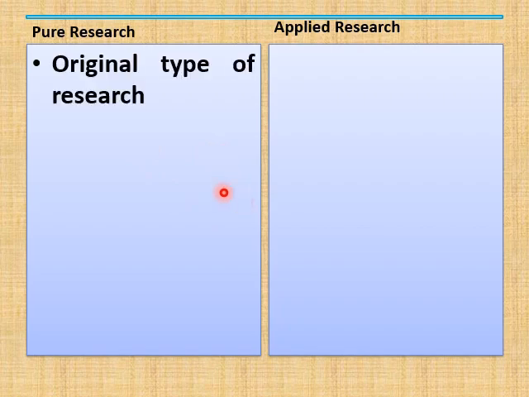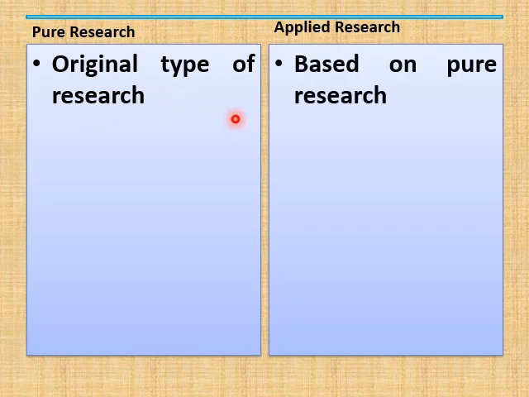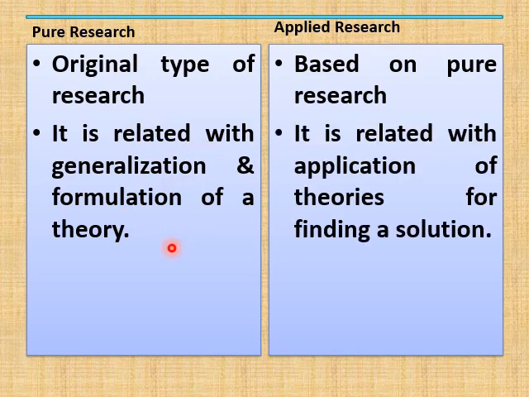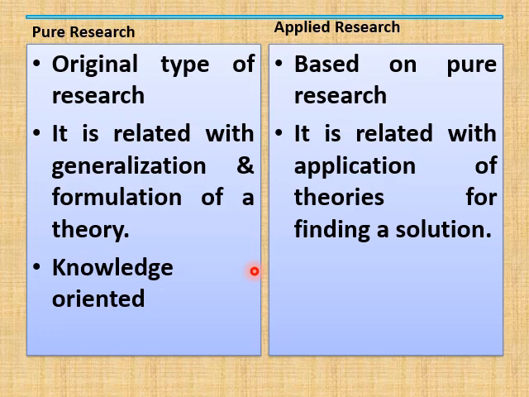Let us analyze the difference between pure research and applied research. First one, pure research is the original type of research, but applied research is based on pure research. Pure research is related with the generalization and formulation of a theory, but the applied research is related with the application of theories for finding a solution to problems. Pure research is knowledge oriented. Applied research is problem or goal oriented.